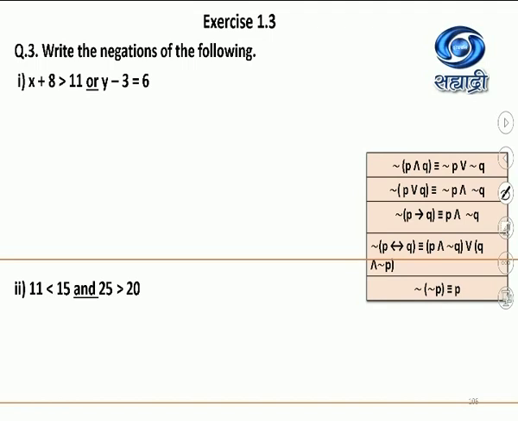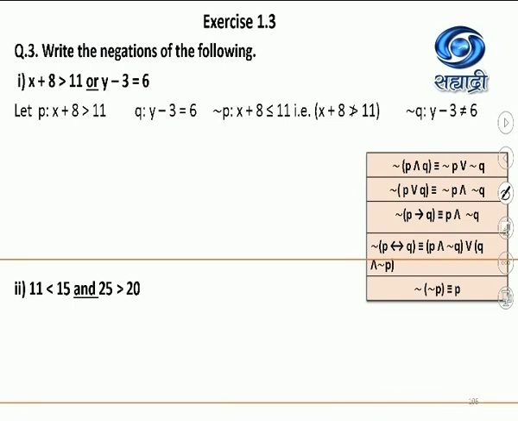So you have to underline the connectives used between the two statements. This part we have already done in the previous session, so I hope you remember them. If not, let's do it once again. First is x plus 8 greater than 11 or y minus 3 equal to 6. We write the individual statements: P is x plus 8 greater than 11, Q is y minus 3 equal to 6. Negation P will be x plus 8 less than or equal to 11, or x plus 8 not greater than 11.